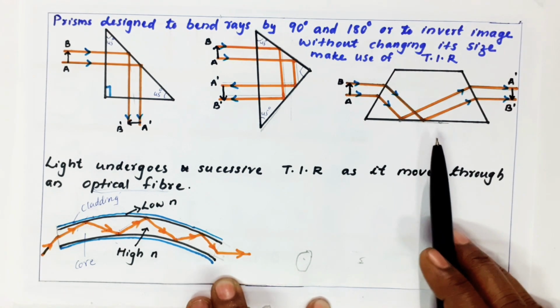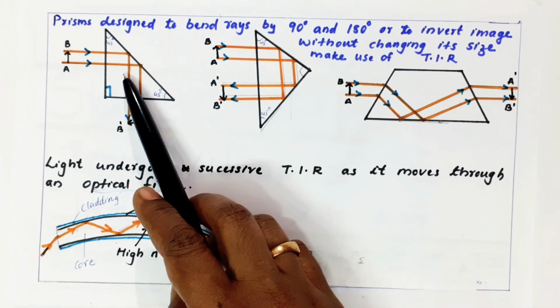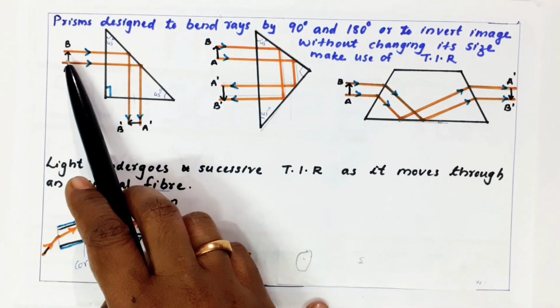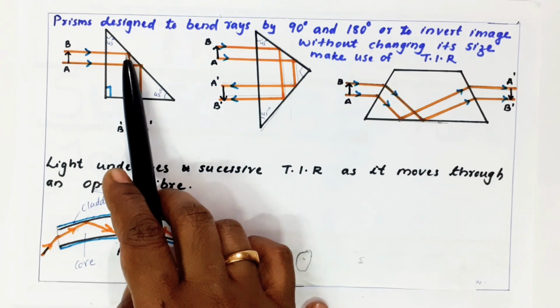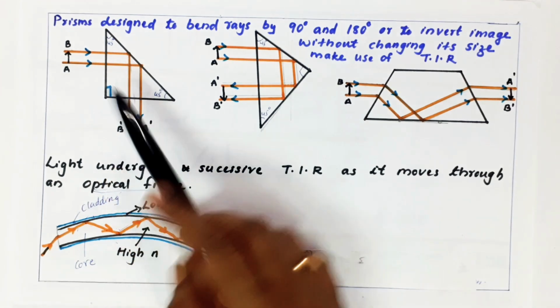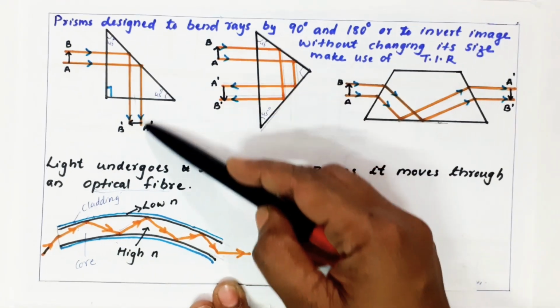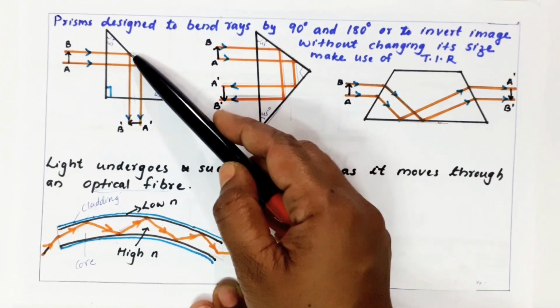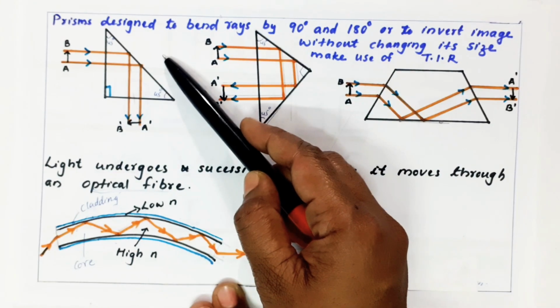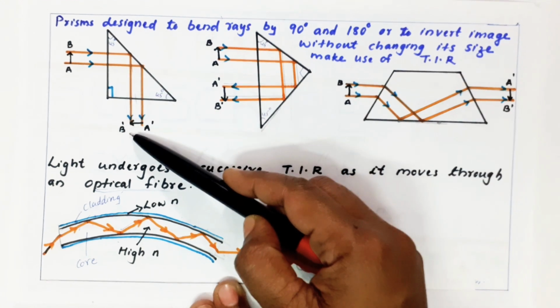Now, another main thing: these are the three prisms designed on the basis of total internal reflection. This is an isosceles right triangle. Here is an object. The light ray from the object reaches the hypotenuse here and it is getting reflected. It means total internal reflection. See, on this interface there is no refraction. The light ray is reflected like this.